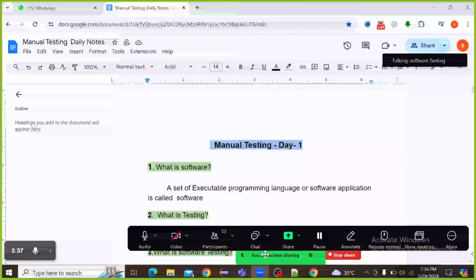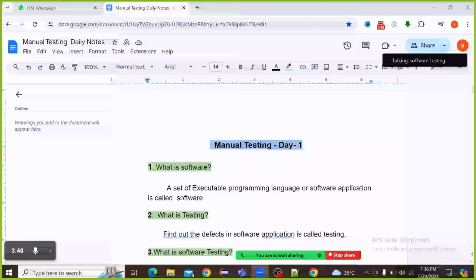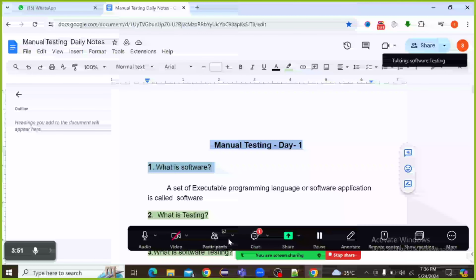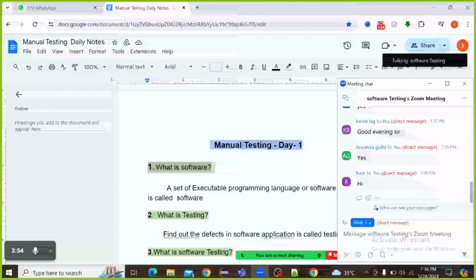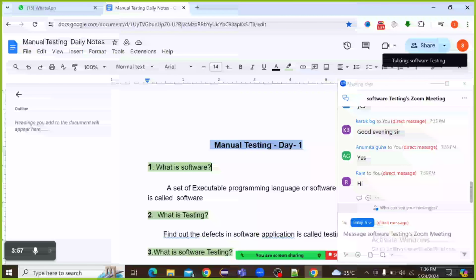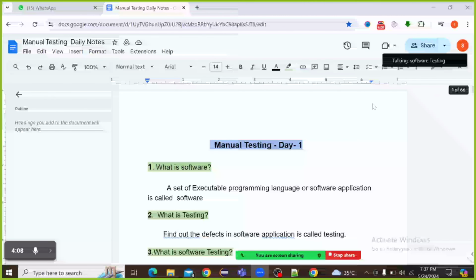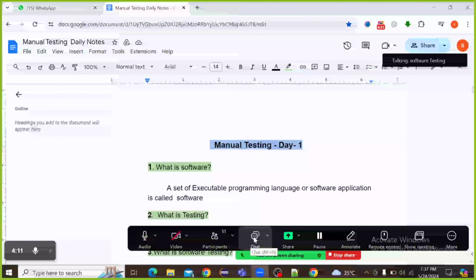So see here, what is software actually? Software means what actually? WhatsApp is one of the software, right? WhatsApp application is one of the software. Instagram is one of the software. Flipkart is one of the software applications. Amazon is one of the software applications, right?